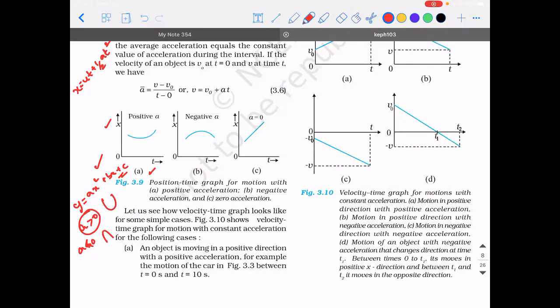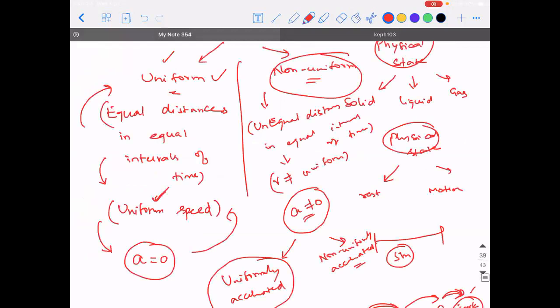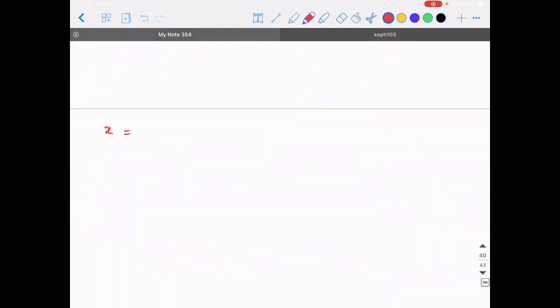Yes, sir. Now see, I just want to stress on one point. I am interested to draw a displacement-time graph for an object which is having a constant acceleration. x is equal to ut plus half at square. Can I write x is equal to half at square plus ut? I'll just rearrange and write it, for the sake of mathematical details. Now, I take the displacement on the y-axis and time on the x-axis. That is what a displacement-time graph means. Whenever you're taking a graph, the x-axis should always be independent, and in physics, time is always independent because you cannot control time. Time can control other things.